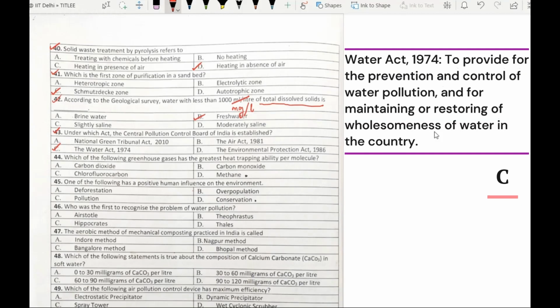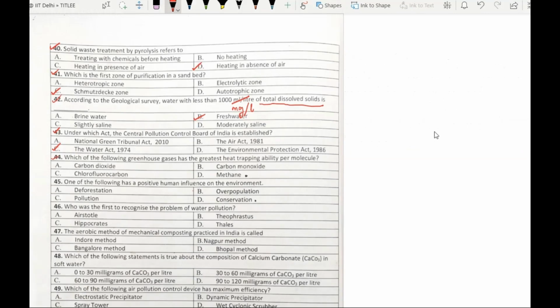This act was enacted in 1974 to provide for the prevention and control of water pollution and for maintaining the wholesomeness of water in the country. Now let's move to question number 44. Which of the following greenhouse gases has the greatest heat trapping ability per molecule? The options given are carbon dioxide, carbon monoxide, chlorofluorocarbon, methane.